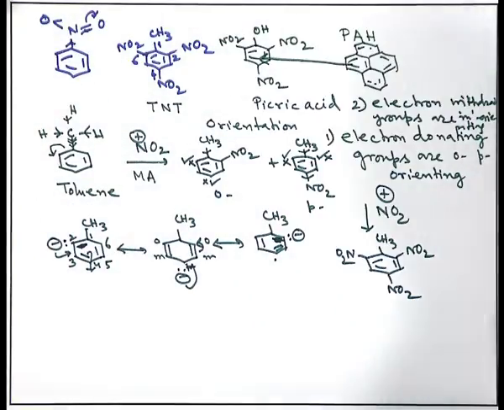When a competition takes place between electron donating and electron withdrawing groups, normally electron donating groups get a little bit of preference, but that is not the case here. So, this is the way the nitro substituted benzene ring could be produced, and as I said, then by reduction